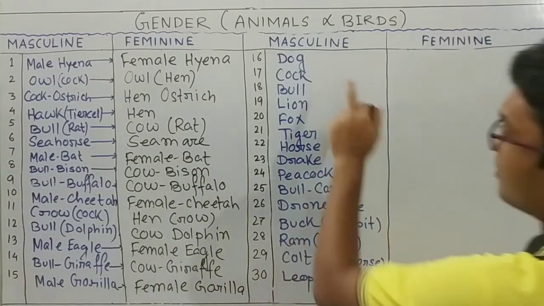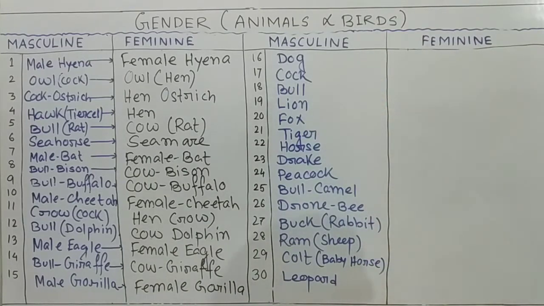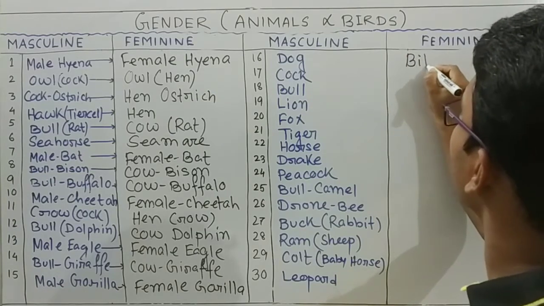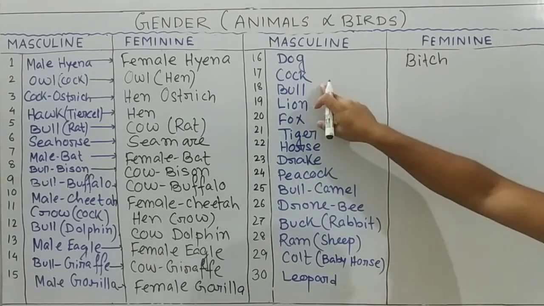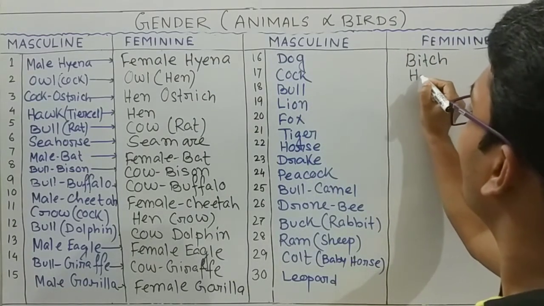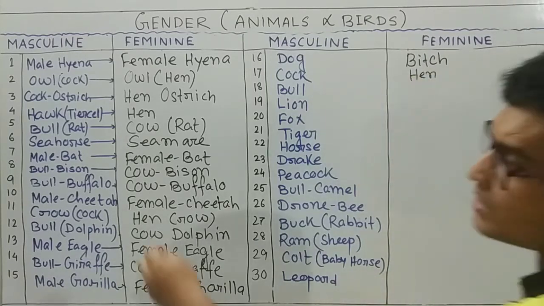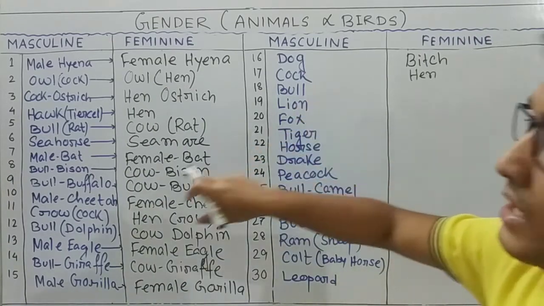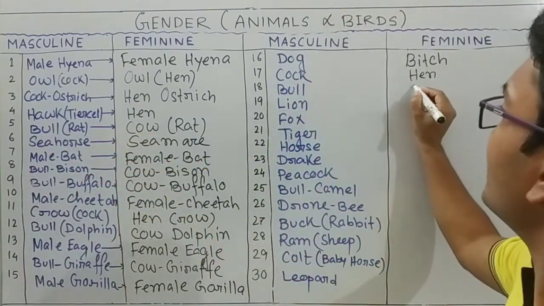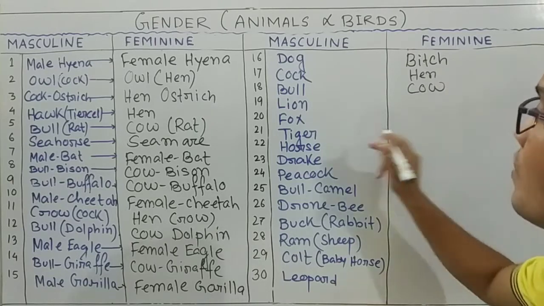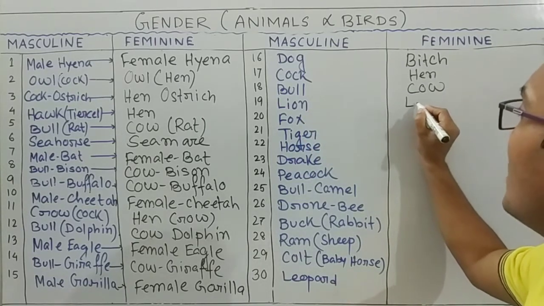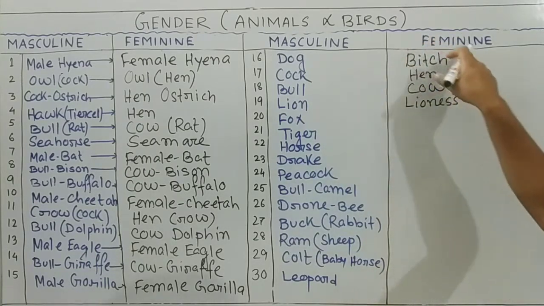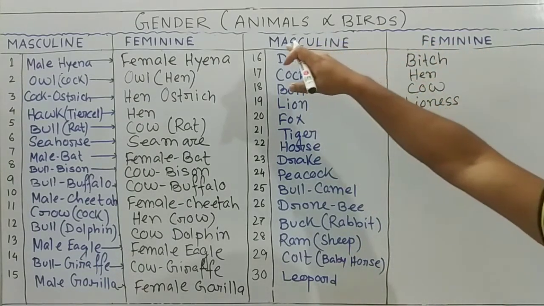Then dog. Dog is masculine, but when it is female, it is bitch. Okay. Then cock, hen. Then bull, I said that the opposite in the feminine part is cow. Lion, lioness. And you know that masculine, feminine is gender.